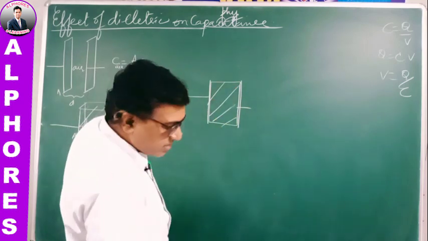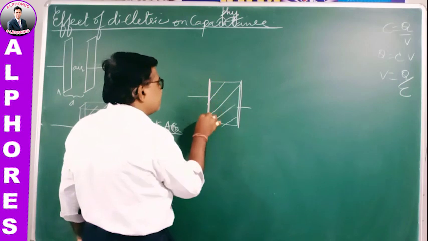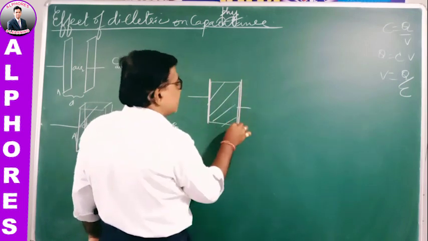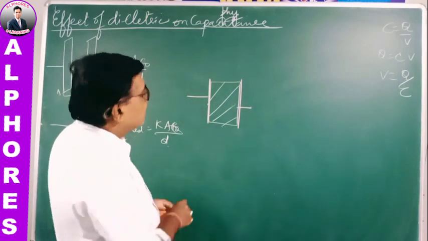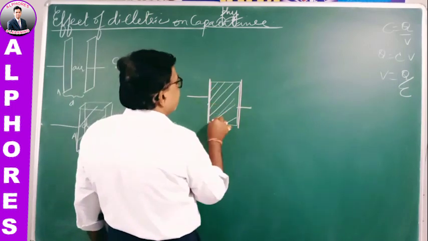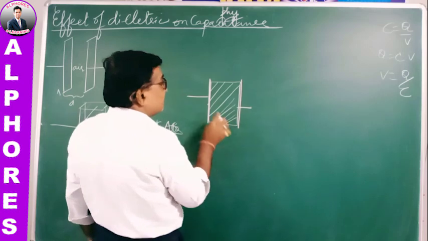Let's say the pink lines represent the capacitor plates and the white part represents the dielectric.